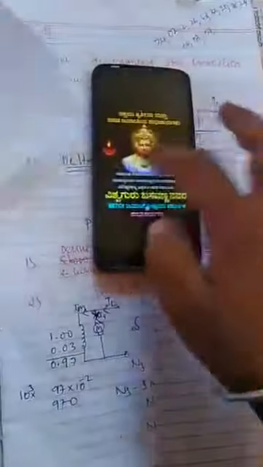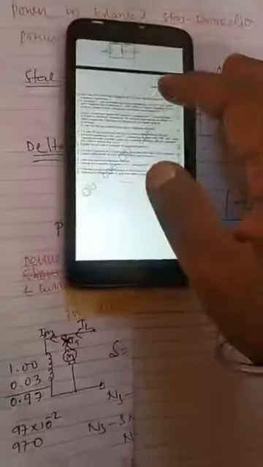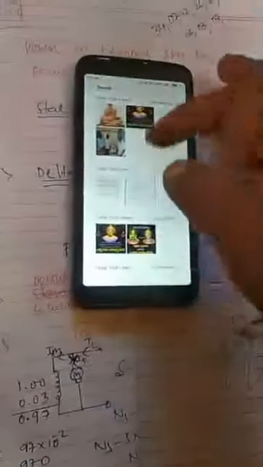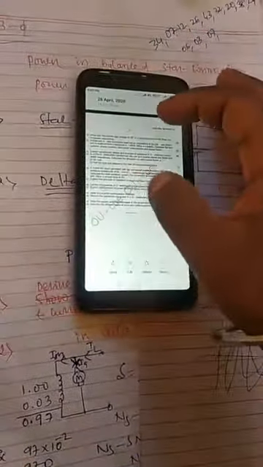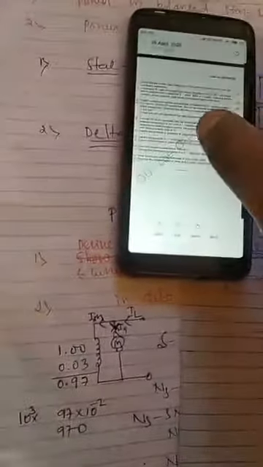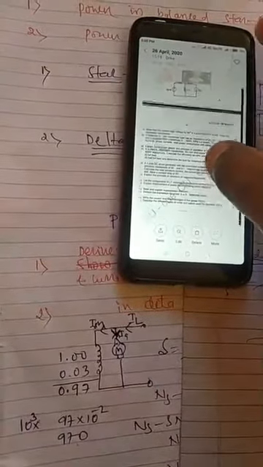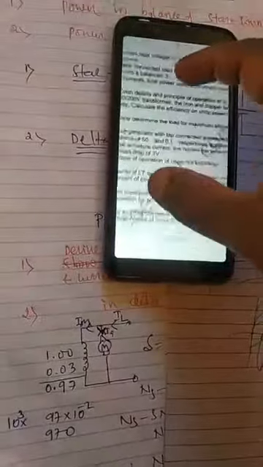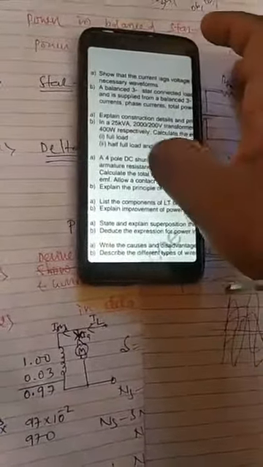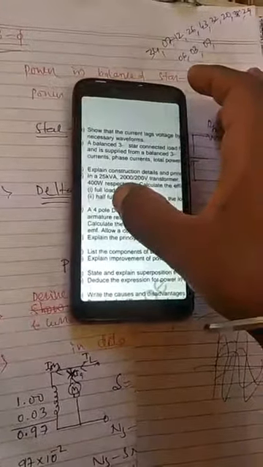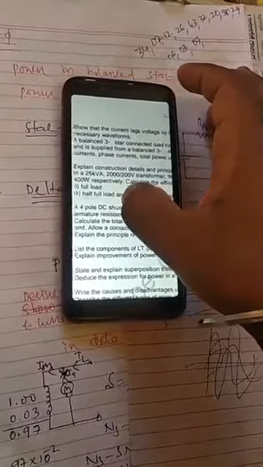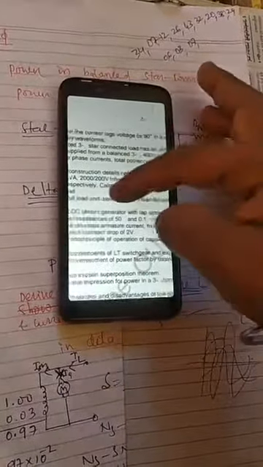So part A has asked you a theory derivation, part B has given you the problem. That problem you will solve. In the next question, from the third unit, he has given, show that